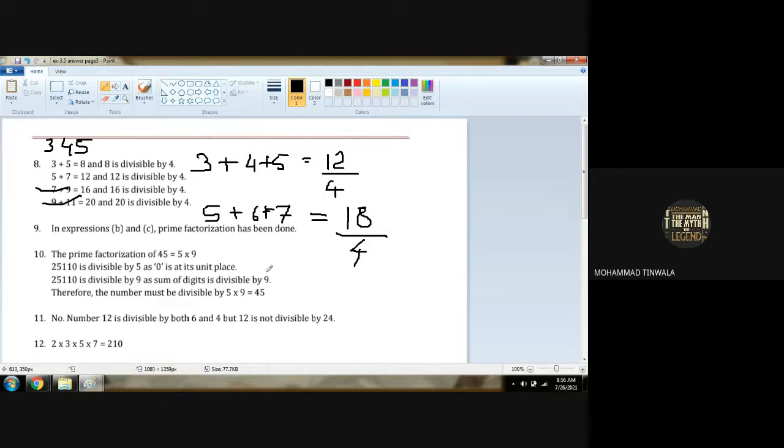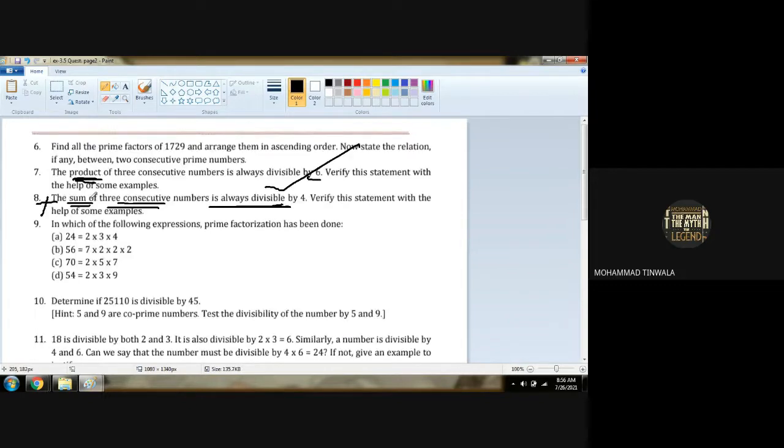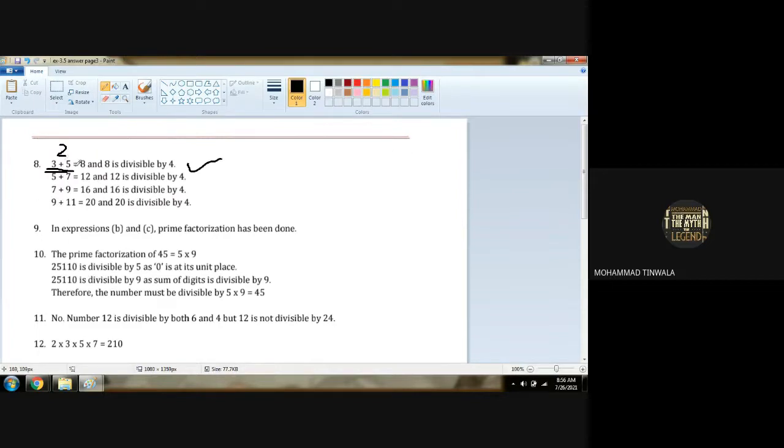18 is not divisible by 4. It must be a printing error. I can say that every three numbers will not be divisible; every two numbers will be divisible. Two consecutive numbers will be divisible by 4. As per the answers given here, this is what is verified. The sum of three consecutive numbers is always divisible by 4. No, not every time for three, but for two, and then two alternate numbers are divisible by 4. Check here, 9 and 11, 7 plus 9, 5 plus 7, 3 plus 5.